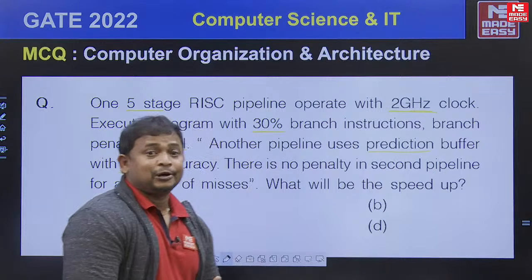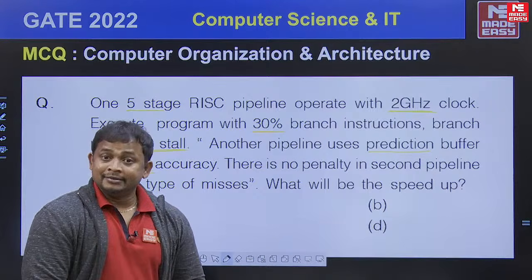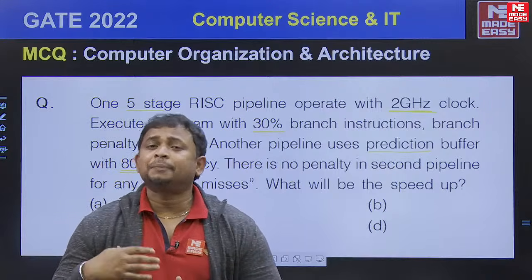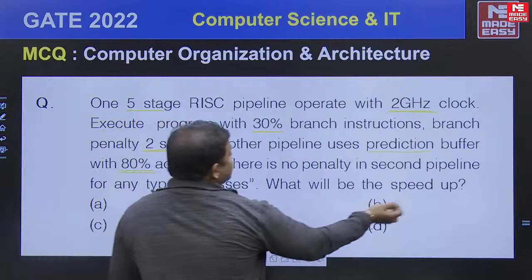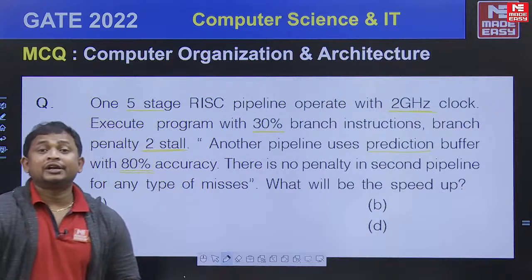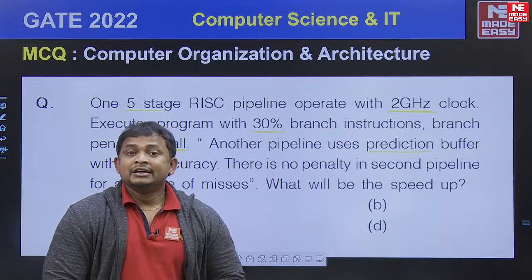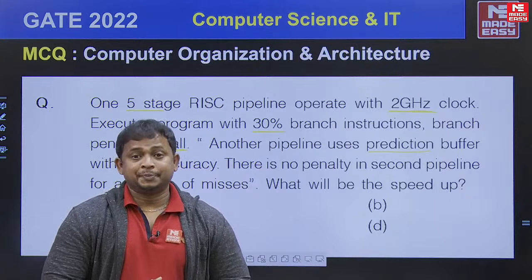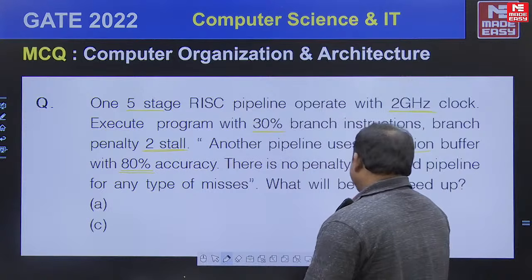Okay students, alright. So in this question, two categories of pipelines are given. First pipeline without branch prediction, second pipeline with branch prediction. Clear? Alright. So what will be the speedup? We need to calculate the performance gain of the pipeline which uses branch prediction over the one without branch prediction. Is it clear? Alright. Then how to solve this question, that I will explain.